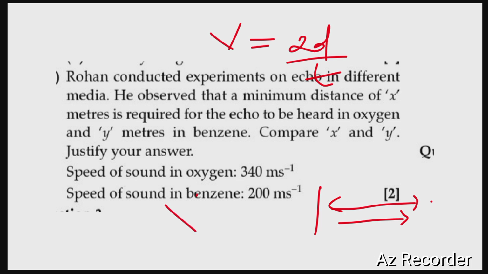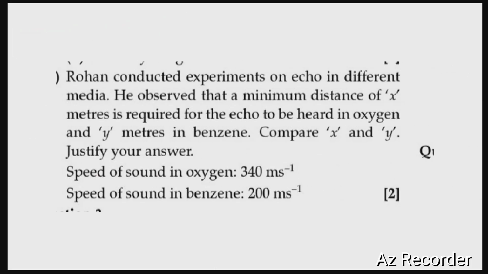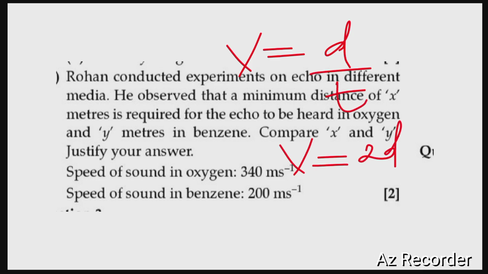So velocity can be determined by using the equation V is equal to 2D by T. This is the basic equation for solving problems related to echo. If the given question is related to a direct sound, then you can use the formula V is equal to simply D divided by T. If it is an echo, then you have to use the equation V is equal to 2D by T.